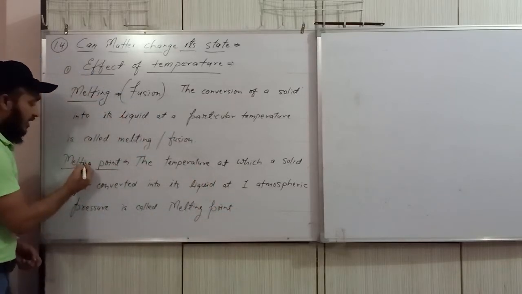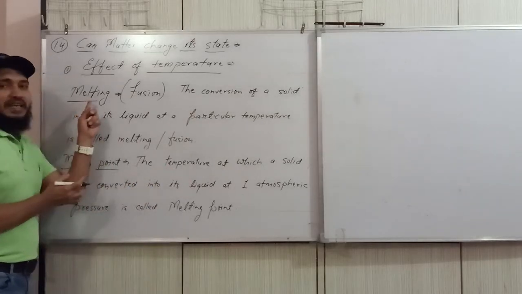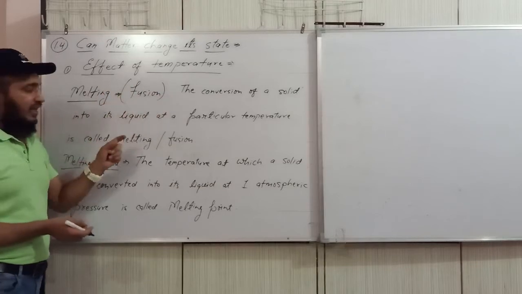So what is melting point? Melting point is basically a temperature. What is melting? Melting is a process, the process of conversion of solid into liquid.